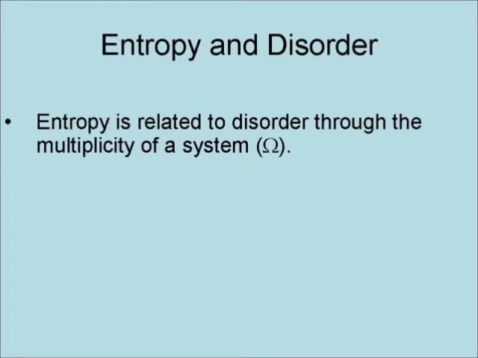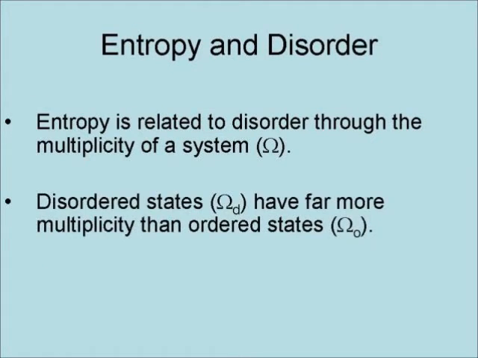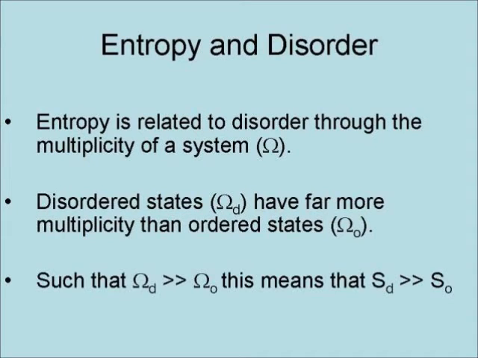Entropy is related to disorder through the multiplicity of a system. Disordered states have far more multiplicity than ordered states, such that omega D is much greater than omega O. This means that entropy D is much greater than entropy O.